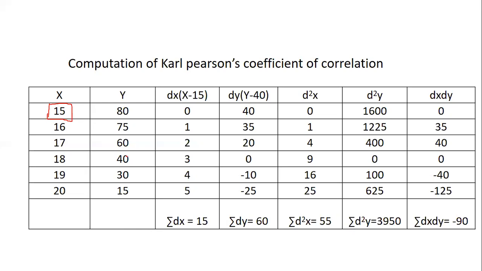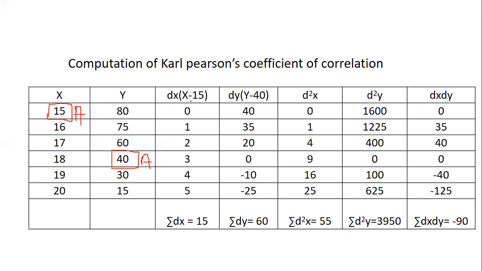That will confuse you all the time, so do not go for any such values outside of the y values given. You can just take one of the values which is already in y. So I have considered 40 as the assumed mean for y and 15 as the assumed mean for X.